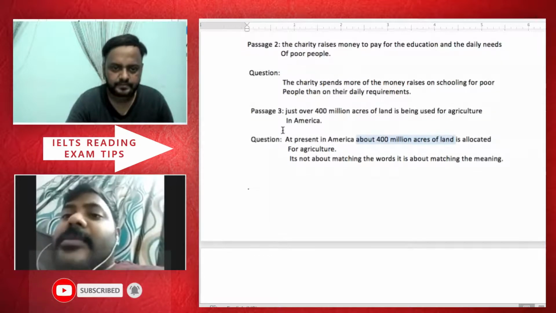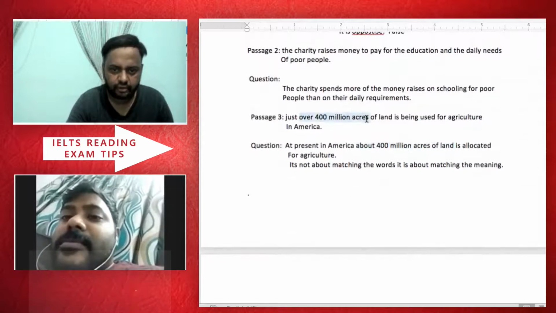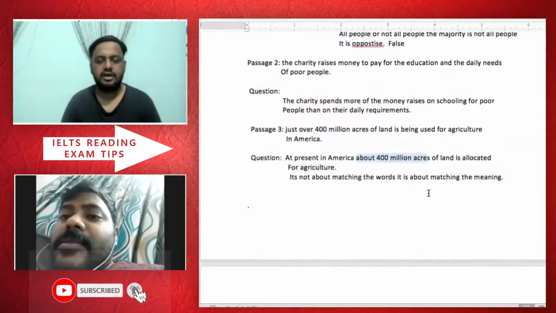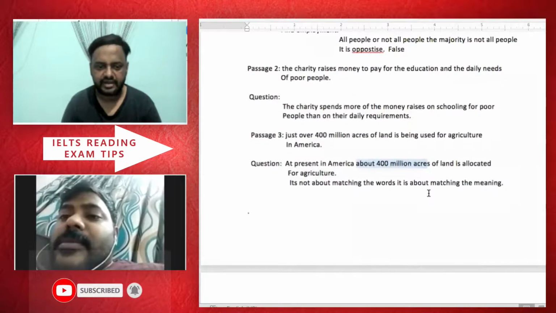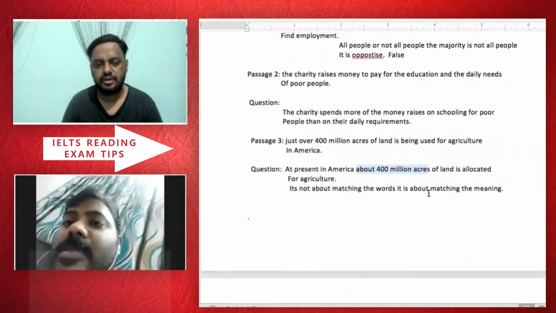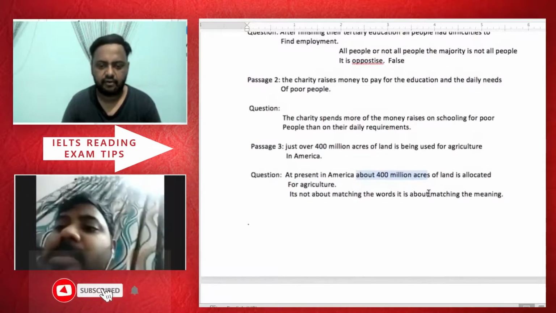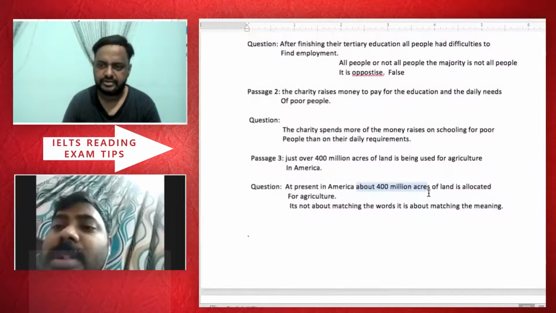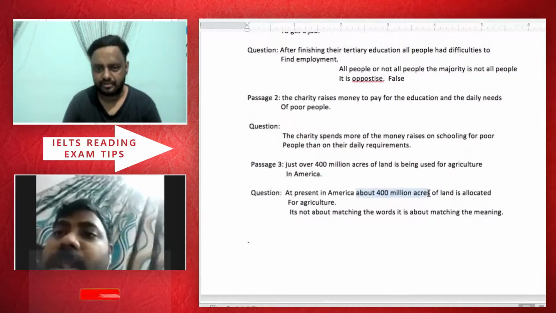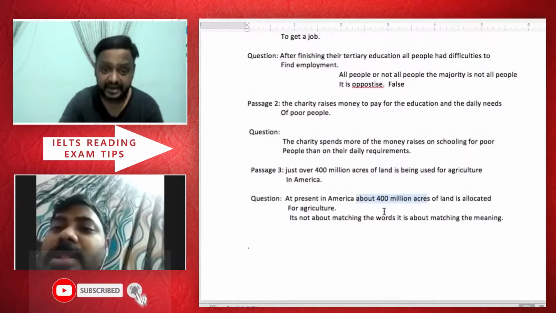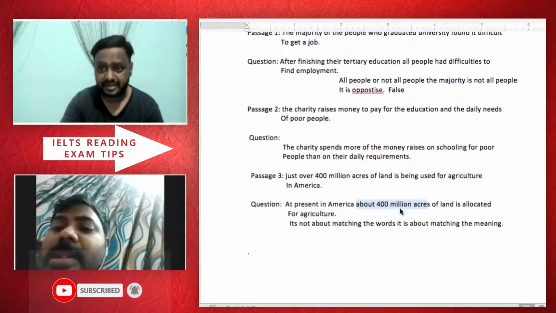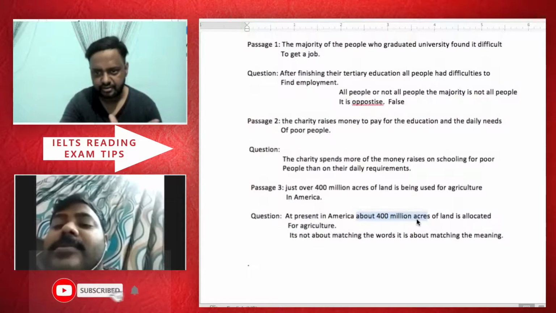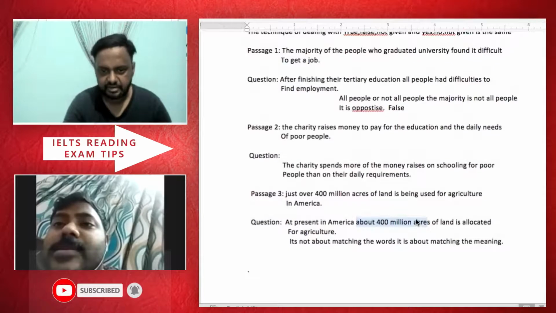So now, over 400 million acres or about 400. That's where you have to understand. So if you say at present in America about 400 million acres of land is allocated to agriculture, and just over 400, that means it's true, because about could even be more than. If it said less than 400 million acres, then you would know here it is over, and less than is kind of opposite. They are not saying that.